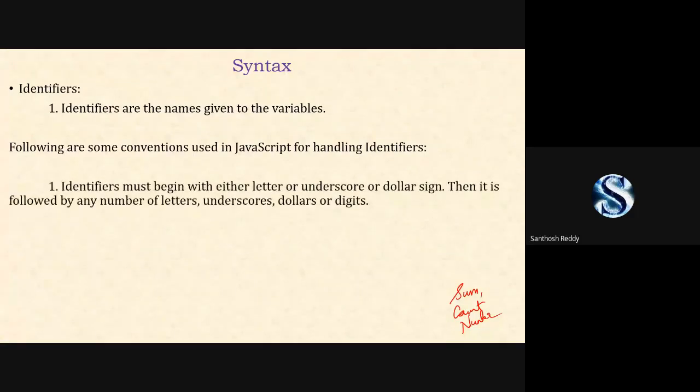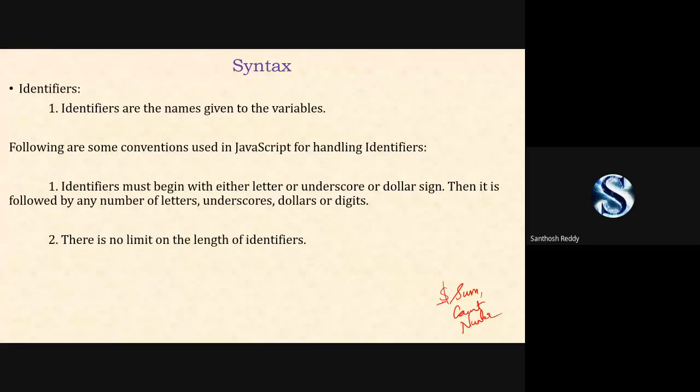First, it should begin with either a letter, an underscore or a dollar sign. Then it has to be followed by any number of letters, underscores, dollar signs or digits.